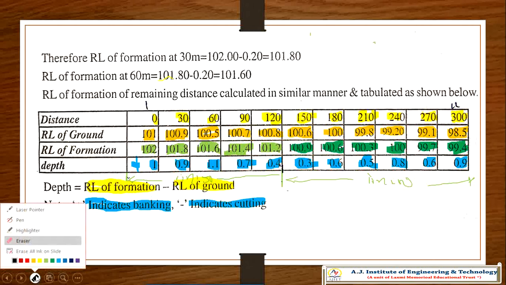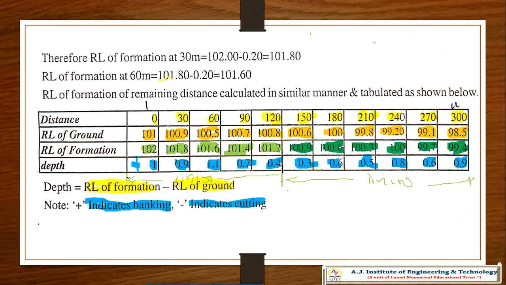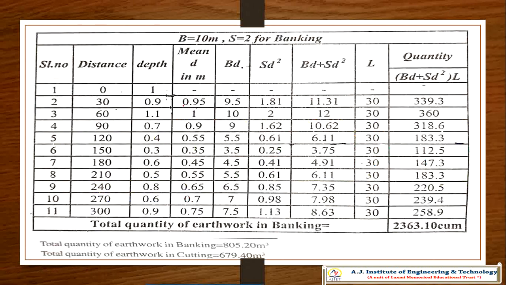So now I am going to calculate the quantities. For the quantities, I am going to take the mean depth method. This column is made for mean depth, repeating, not mean area. For area, you have to check mean after BD plus SD square, that is the area of that particular interval. For that you take the mean, that is AM. So here it becomes DM, that is depth.